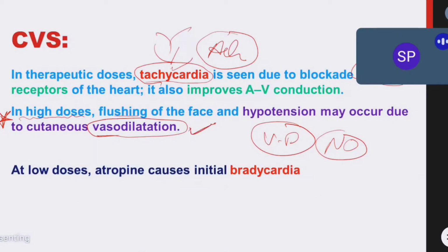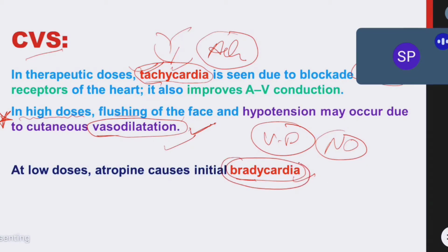Okay, very important point. And at low doses atropine causes initial bradycardia. In the starting bradycardia was seen and after that it will cause tachycardia. Okay, so on the cardiovascular system it will cause tachycardia and it will cause blood vessel vasodilation. Very important. And sometimes atropine can be used in